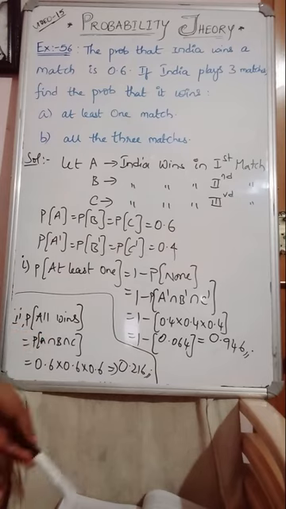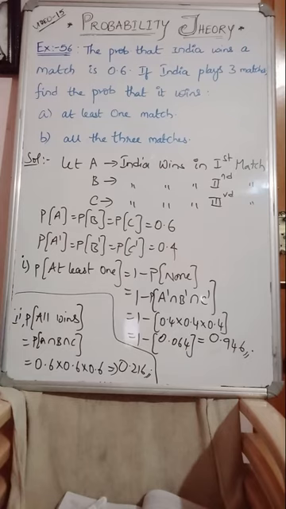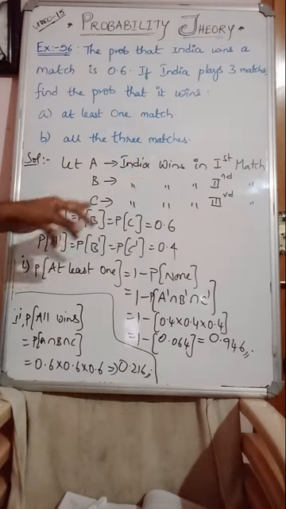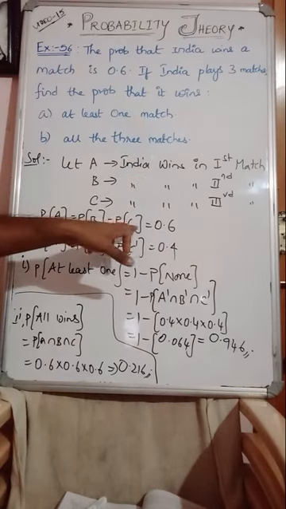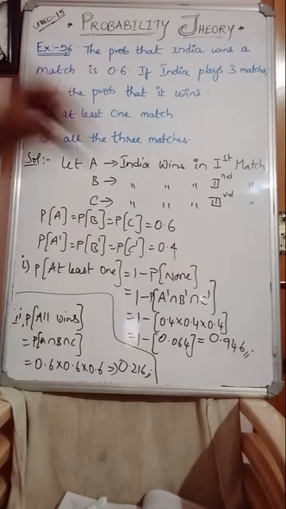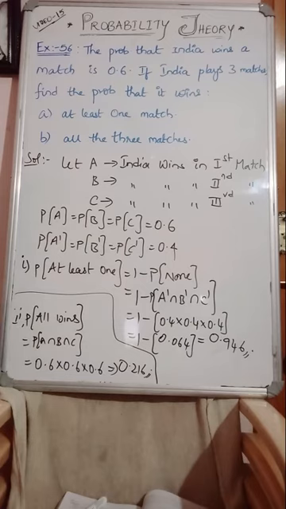Guys, are you clear? So India wins a match with given probability 0.6. Winning probability is 0.6. Losing probability is 0.4. So winning probabilities A, B, C. 3 matches. Let us consider A as first match, B second match and C the third match. So for all the 3, winning probability is 0.6 and losing probability is 0.4.